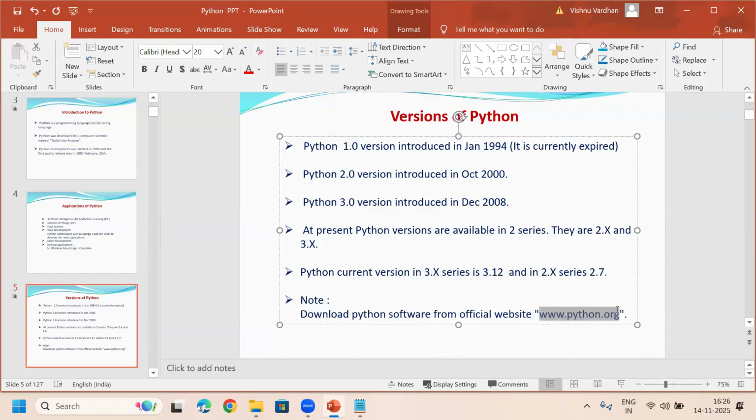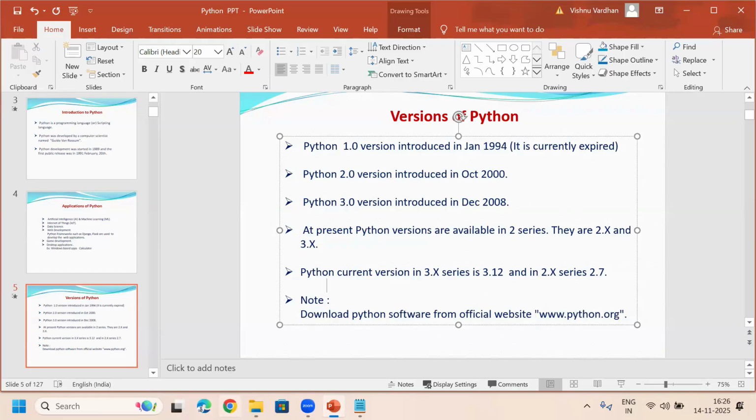This is the Python official website. From this website, we can find anything related to Python or Python software. We can explore all the different versions, and we can also check the release notes: when it was released exactly, and what is included in that version. Everything we can find, A to Z about Python. So now let's open this website.